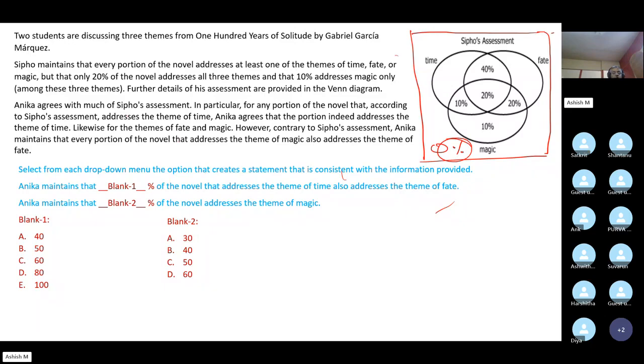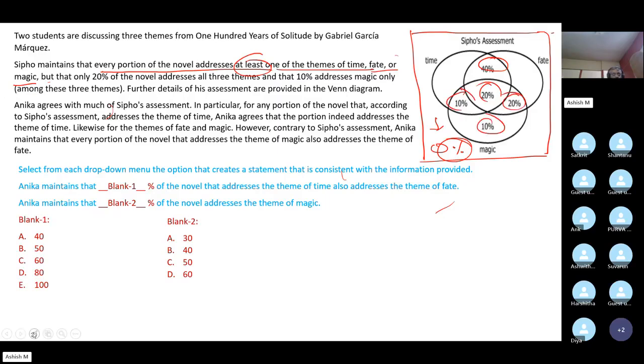Every portion of the novel addresses at least one of the three themes of time, fate, or magic. So outside of this will be 0. Which means inside of this will be 100. If you look at it, 40 plus 20 plus 10 plus 20 plus 10 is 100.